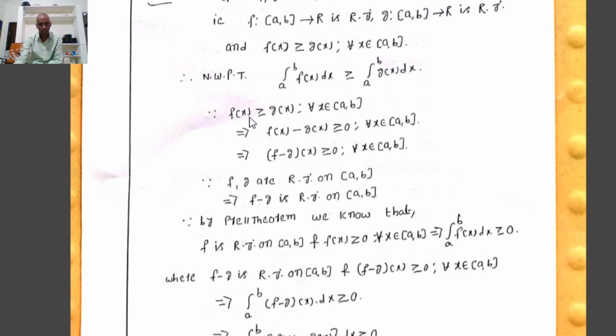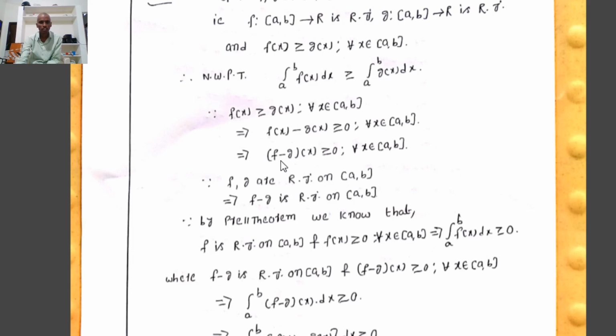Since f(x) ≥ g(x) for all x in [a, b], that implies f(x) minus g(x) must be greater than or equal to 0 for all x in [a, b]. Now f(x) minus g(x) equals (f minus g)(x).